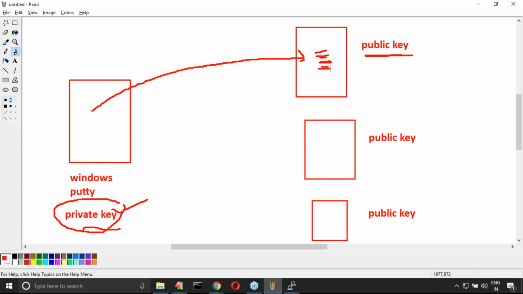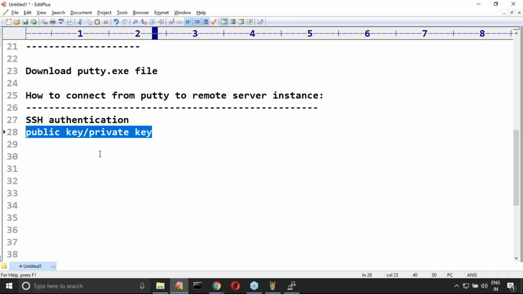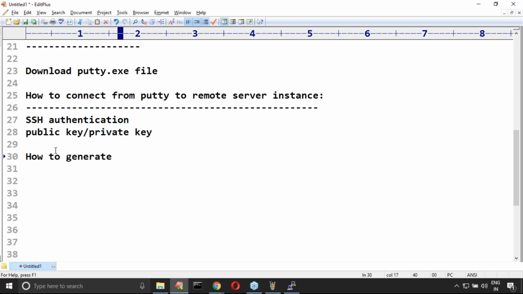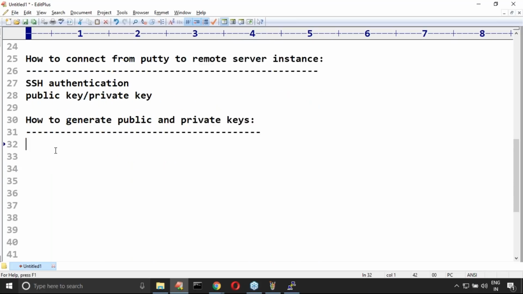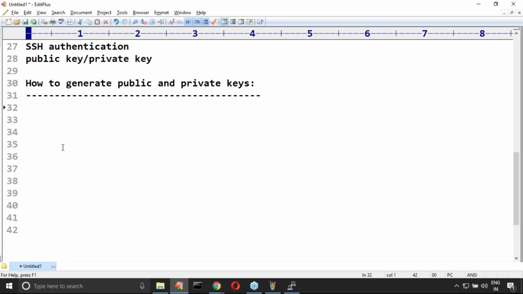Now my question is, how to generate public and private keys? This is the bigger problem. What we have to do is very simple, friend. There are multiple ways to generate SSH public and private keys. One way is by using commands, or we can generate them by using UI tools also.